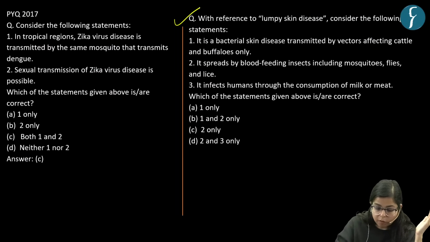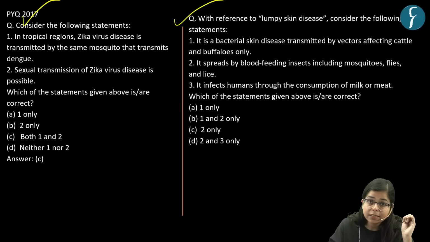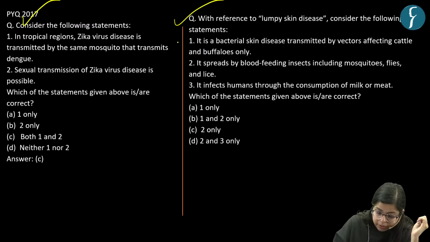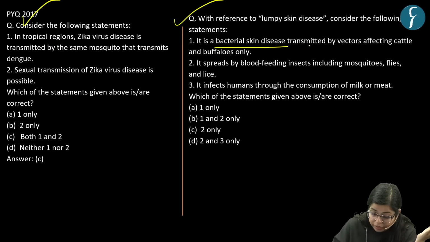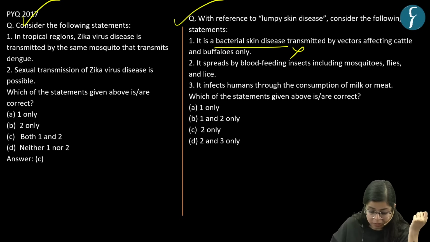Now, based on this information, let us solve this practice question. And why we have taken this question is because UPSC has asked questions regarding various diseases in the science and tech section. Now, let's solve this question, which says that lumpy skin disease is a bacterial skin disease transmitted by vectors affecting cattle and buffaloes only. Now, this is an incorrect statement, as we saw that this is a viral disease and not a bacterial disease.